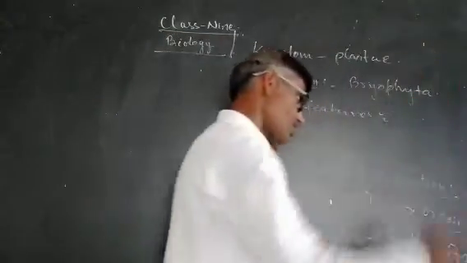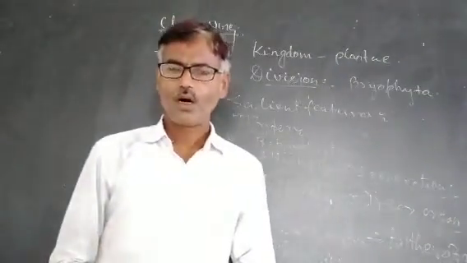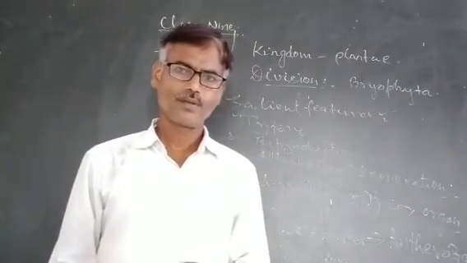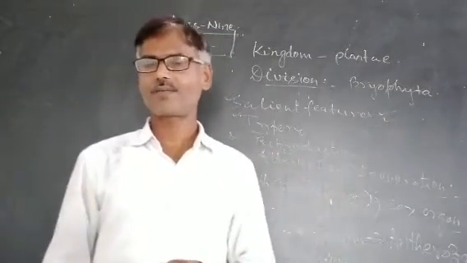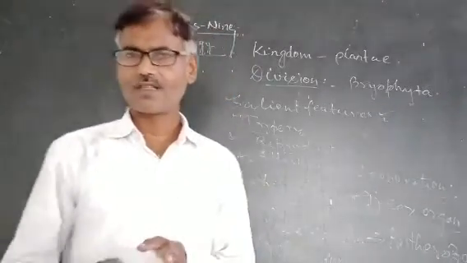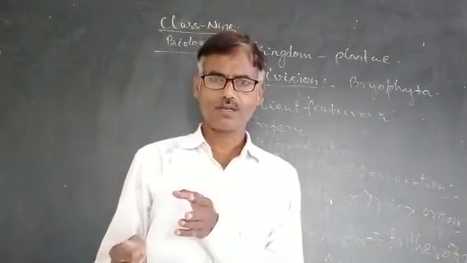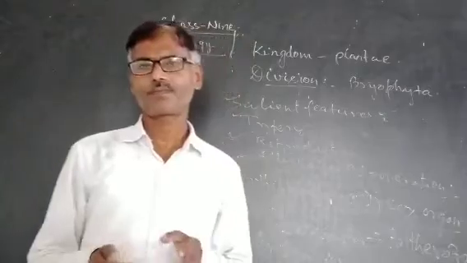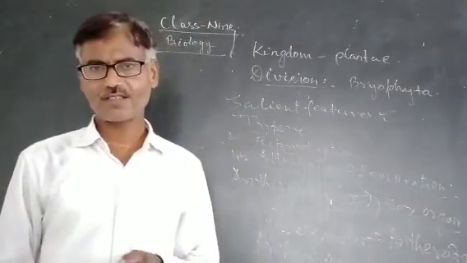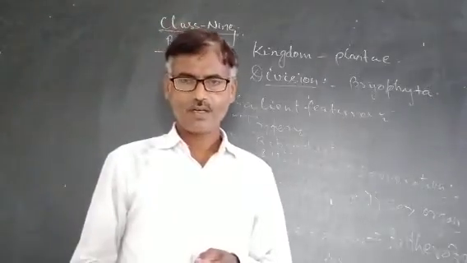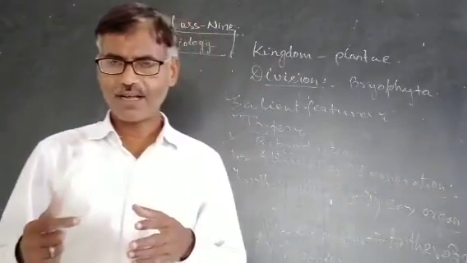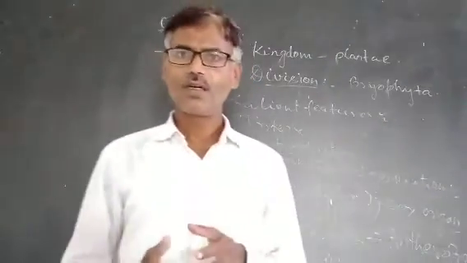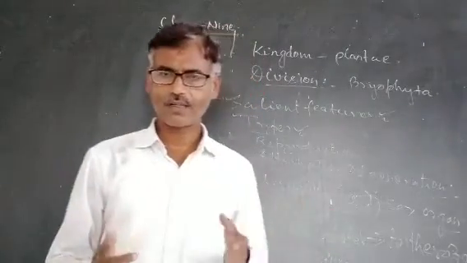The next point we will discuss in this video is alternation of generation. It occurs in the life cycle of almost all living organisms, but is distinct in bryophytes. In alternation of generation, two phases occur, one after another, in the life cycle of a living organism. The two phases are gametophytic phase and sporophytic phase. Gametophytic phase and sporophytic phase occur alternately in the life cycle of bryophytes. This is called alternation of generation.